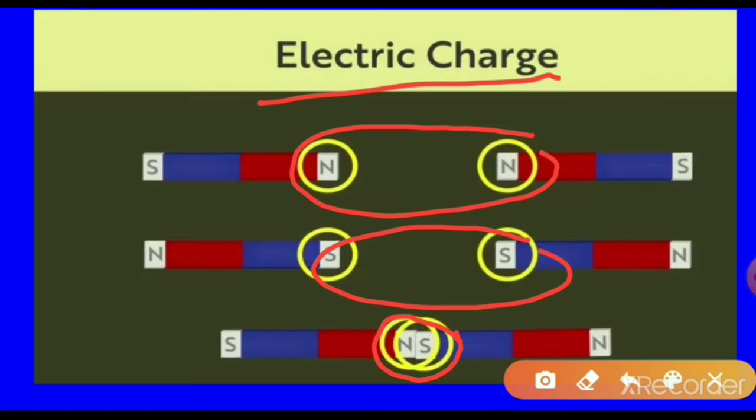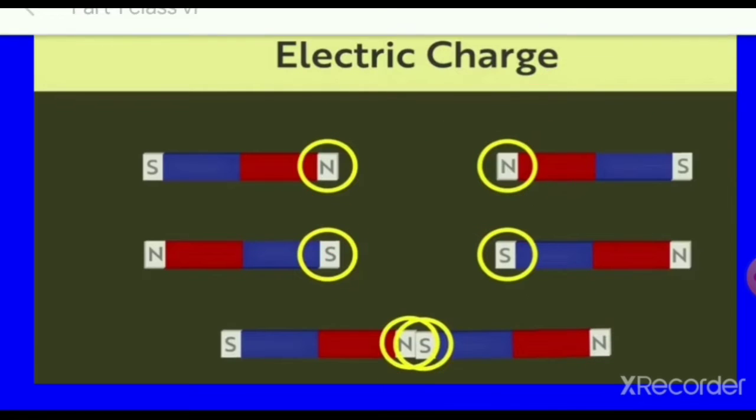Why? Because these are like poles and these are unlike poles. North and north, south and south have the same signs, so they always repel each other. North and south are different poles, unlike poles, so they always attract each other.